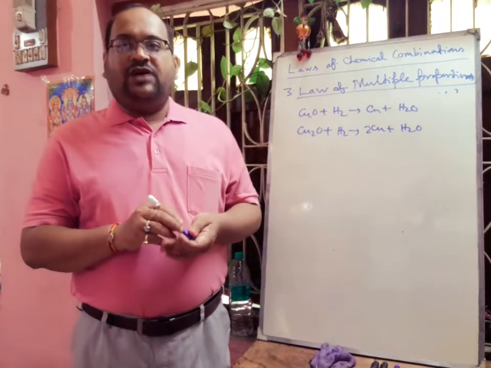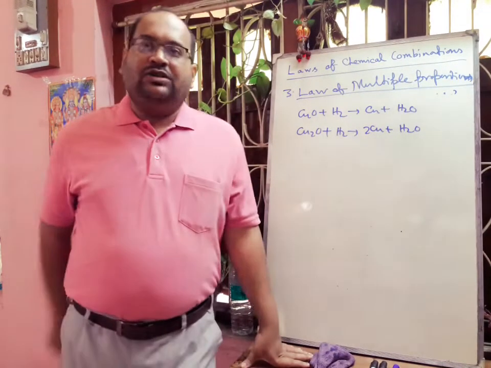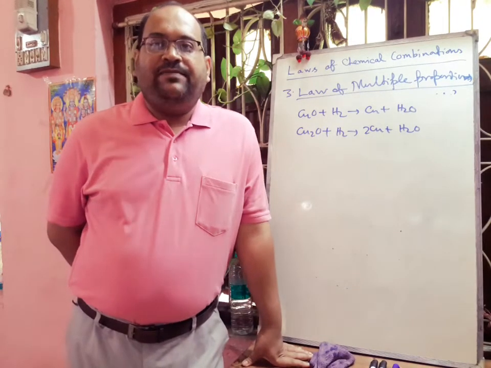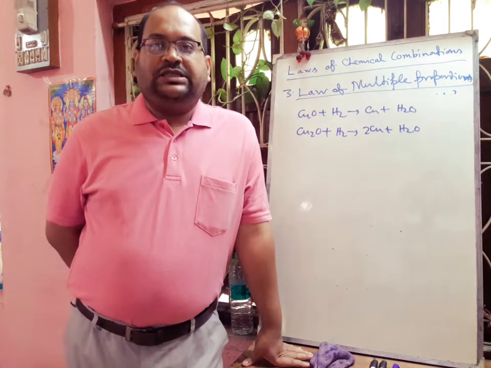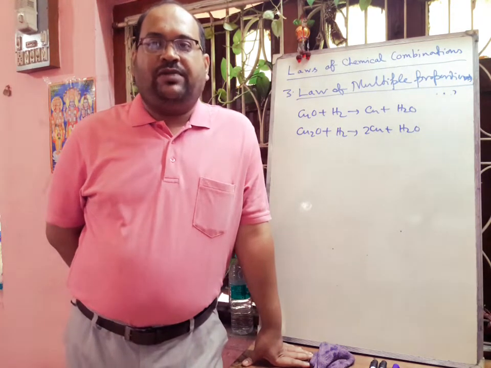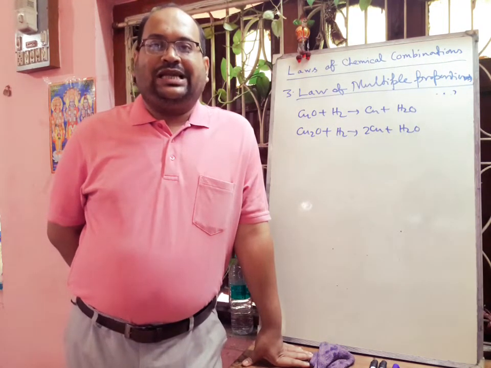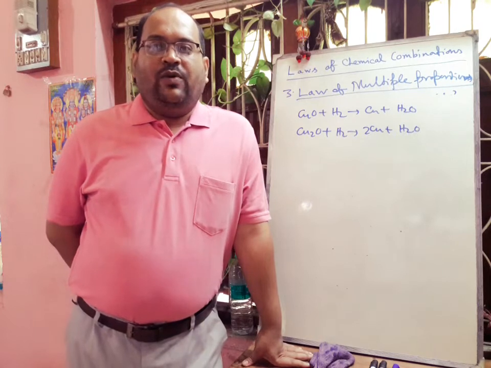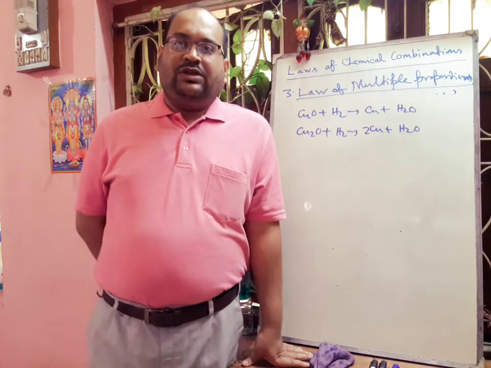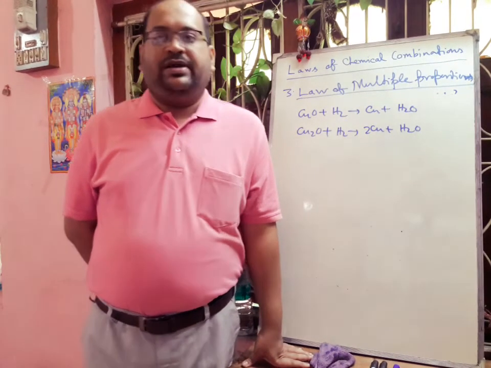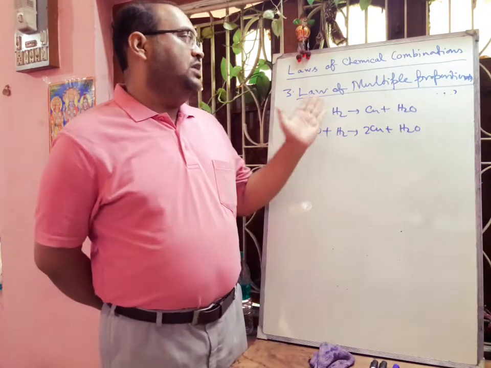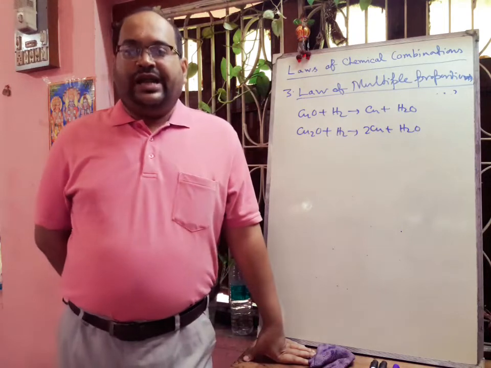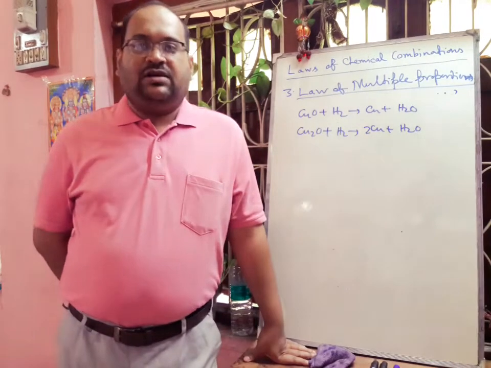Now from the weights of copper obtained in both the cases, the respective weights of oxygen are calculated. Then the different weights of oxygen which combine with the same weight of copper in the two compounds are calculated. The weight ratio of oxygen in both the cases bears a simple whole number ratio. So from here we can easily understand this law, that is the law of multiple proportion. Next we will discuss the limitation of this law.